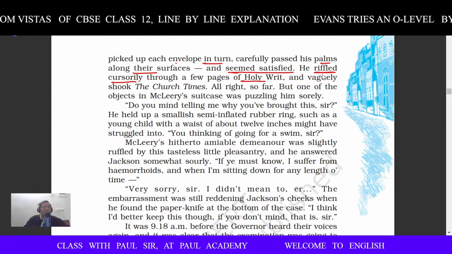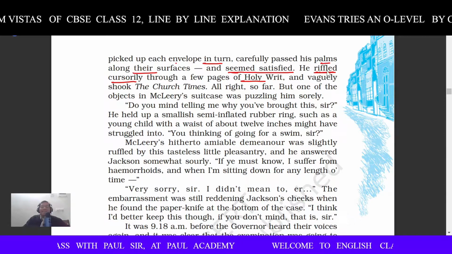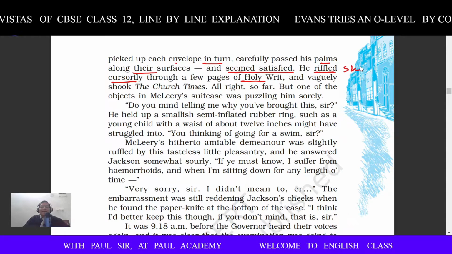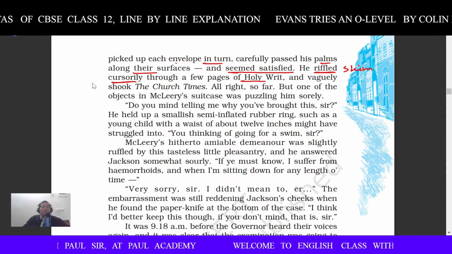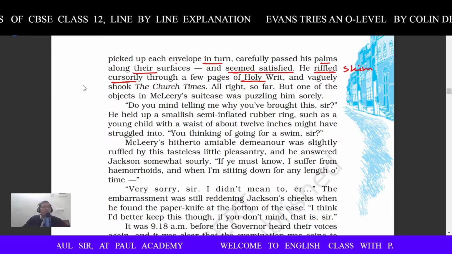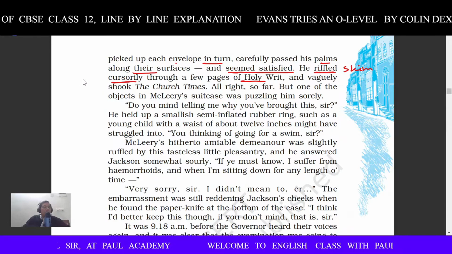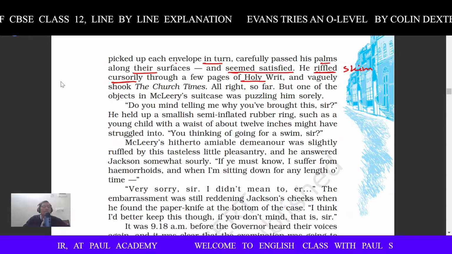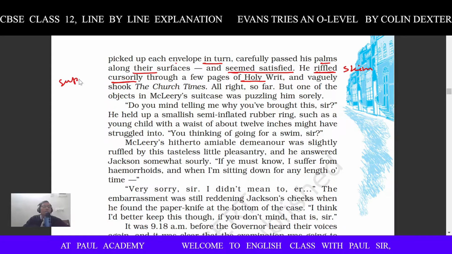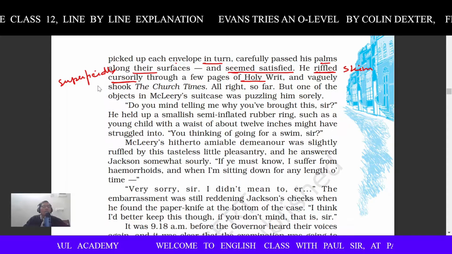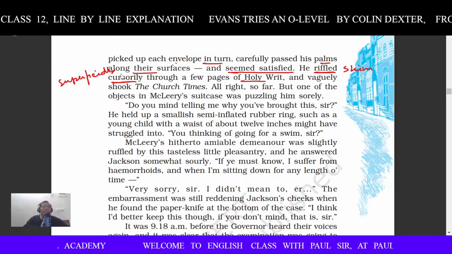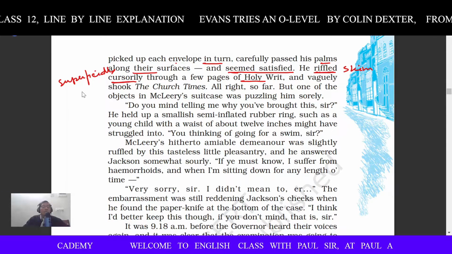When you riffle, you skim, S-K-I-M. Cursorily, C-U-R-S-O-R-I-L-Y, means hastily or superficially, S-U-P-E-R-F-I-C-I-A-L-L-Y, like you use a cursor for the computer.